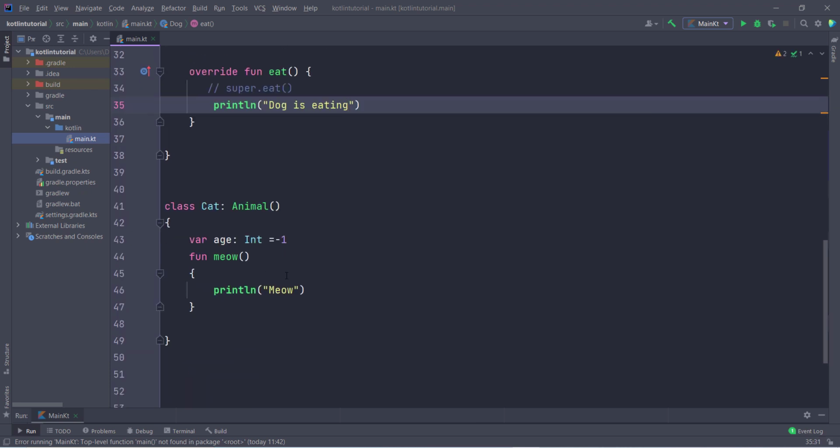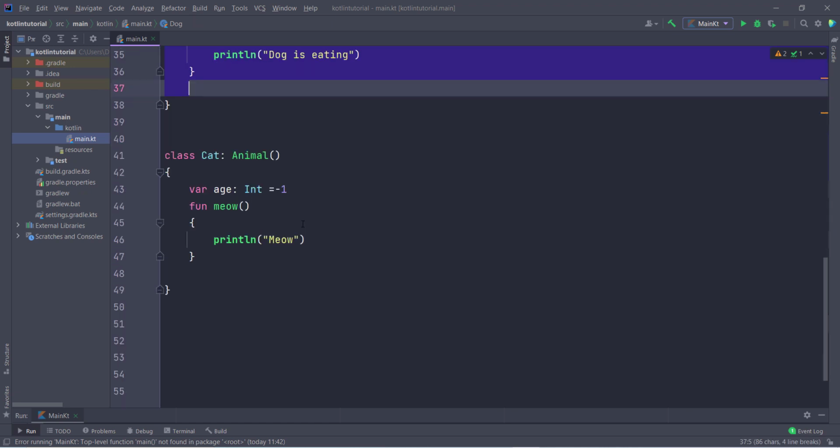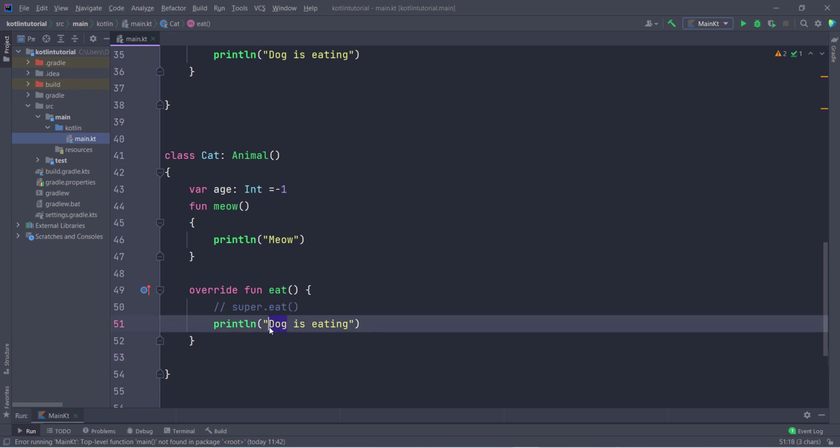So I am going to explain the easiest way to use override in Kotlin. So Control C to copy, and I paste the function here again. This is all about practice. If you do practice, then you can easily understand what I am doing. So you can see in this cat class I want here eat, cat is eating.